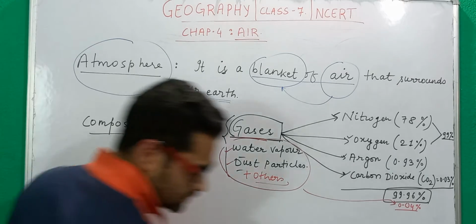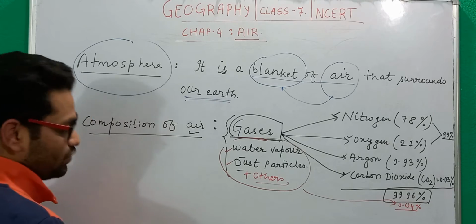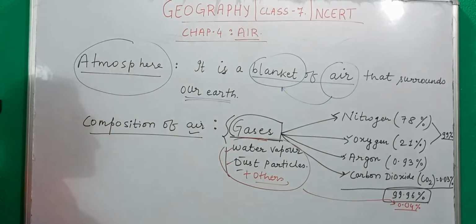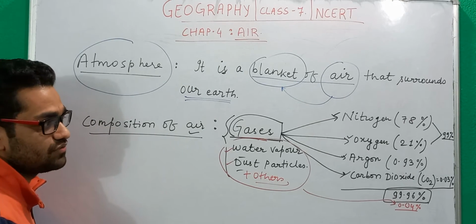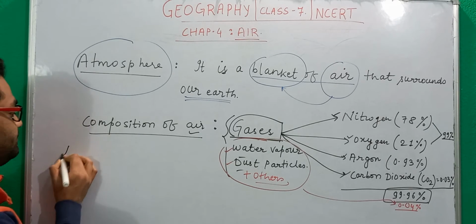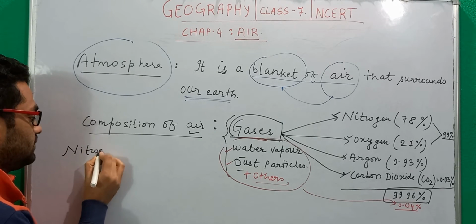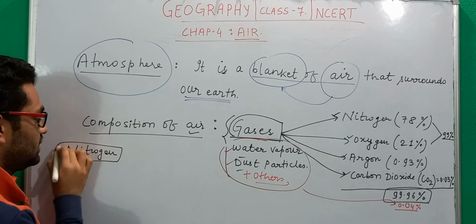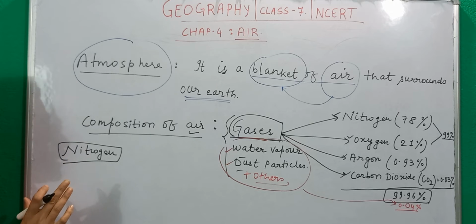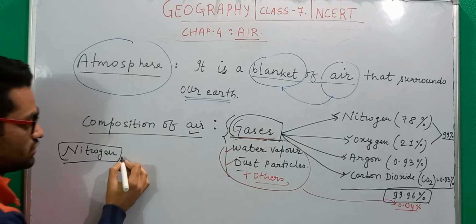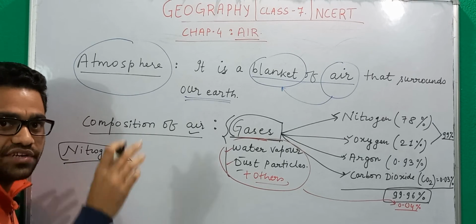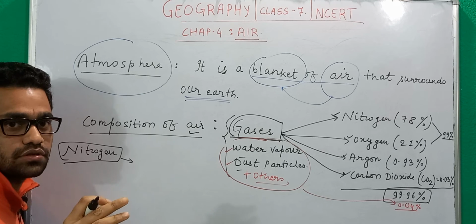Now let's understand what is the use of nitrogen. Nitrogen is 78% in the air. What is the use of this abundance? Let's understand. Nitrogen. When I say nitrogen, obviously I'm not teaching you biology or chemistry. I want you to have some idea about nitrogen. Nitrogen is the basic element of protein, and you know protein is the building block of our body.